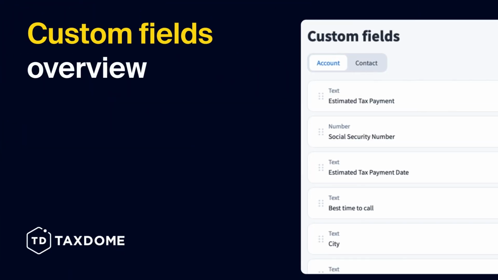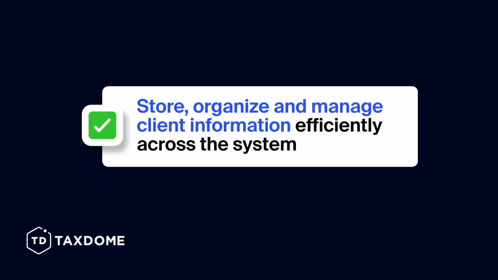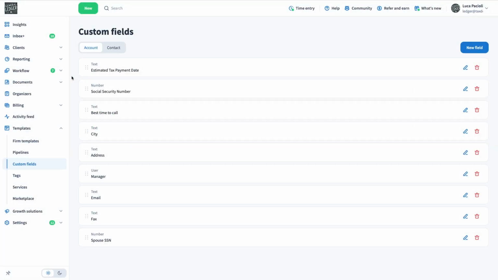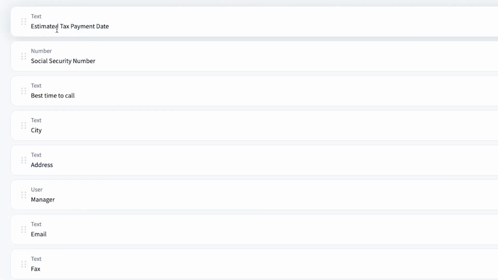Custom Fields Overview. Custom fields in TaxDome help you efficiently store, organize, and manage client information across the system, allowing you to add details beyond standard fields. There are two types. Account custom fields. These fields store details related to companies or families, such as industry type, number of employees, or office phone number.